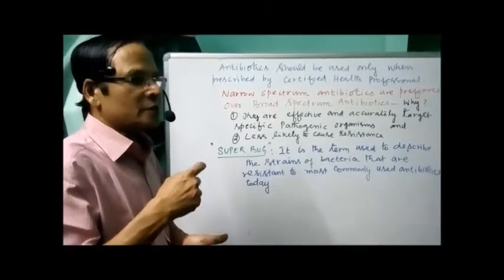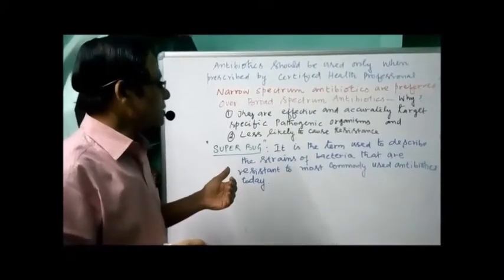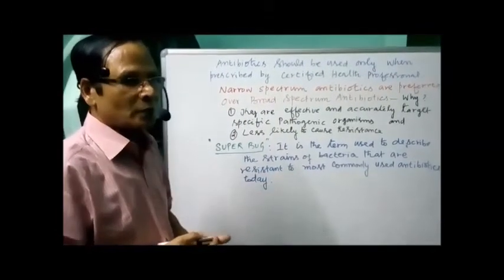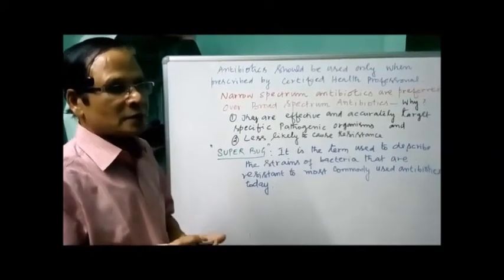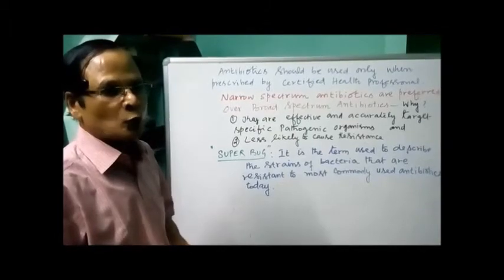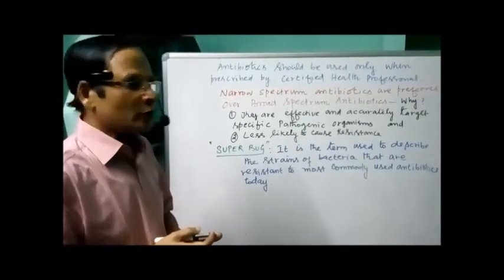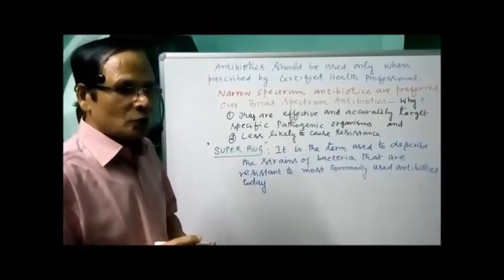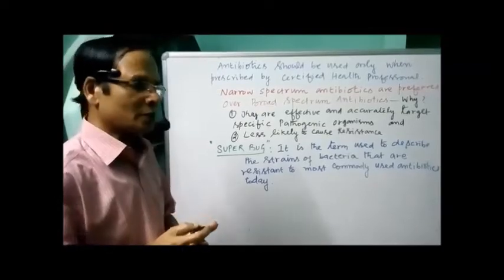Some people are hypersensitive to the penicillin injection. Hypersensitivity reaction is a major problem in the use of penicillin because it results in nausea, vomiting, wheezing, even cardiovascular collapse. That's why it's always better to have a sensitivity test before the administration of penicillin.